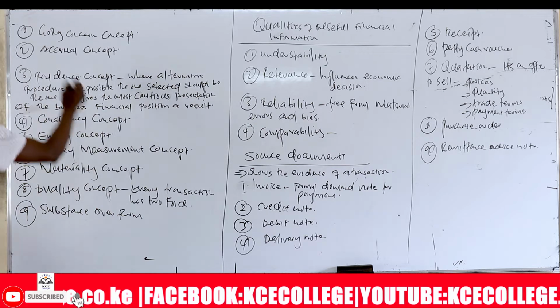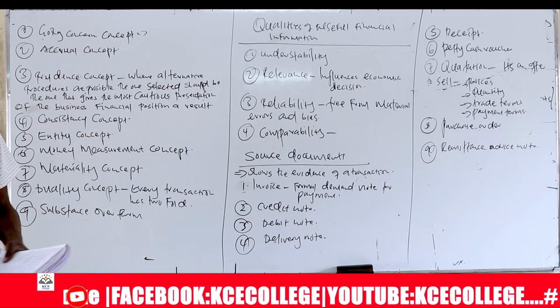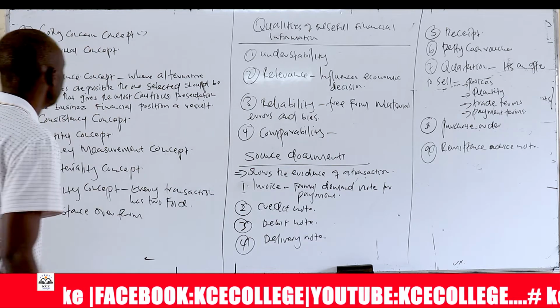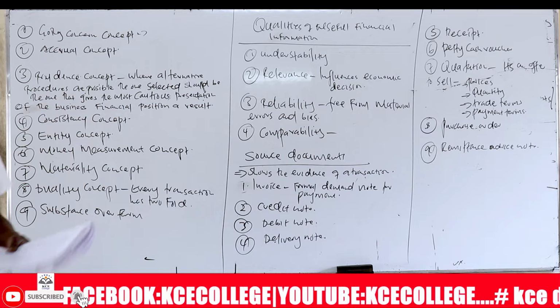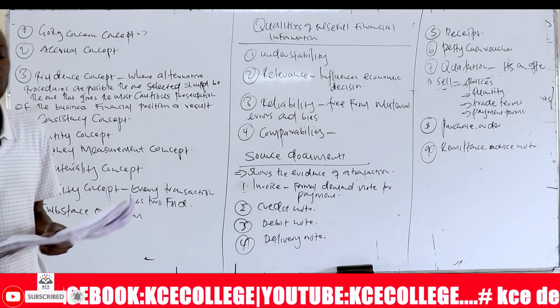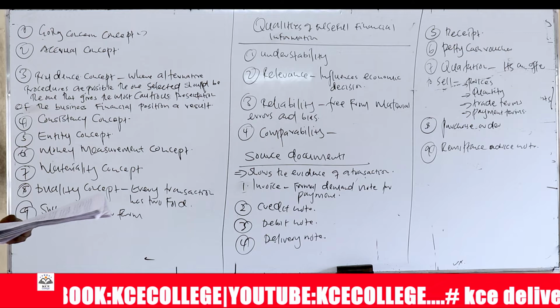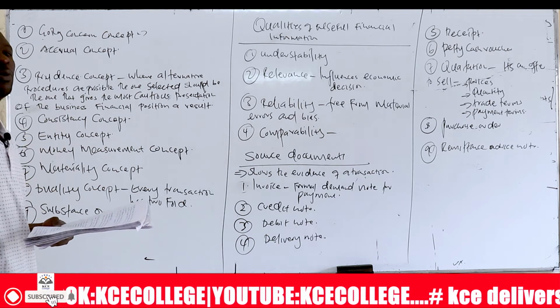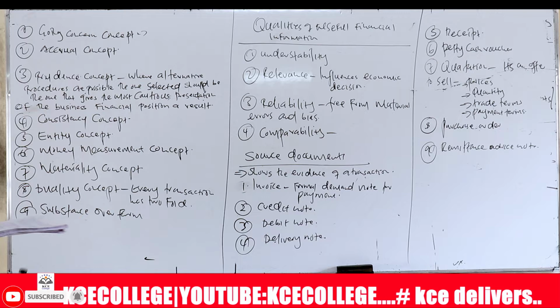The first one that we want to look at is what we call the going concern concept. What does the going concern concept mean? It means that a business entity is formed to continue in operation indefinitely. The business is not formed with the purpose of coming to an end immediately.